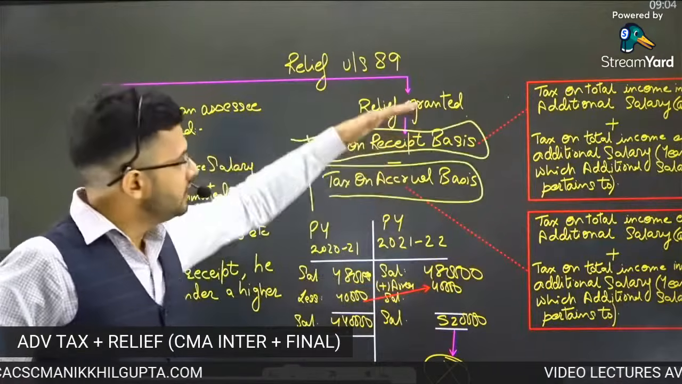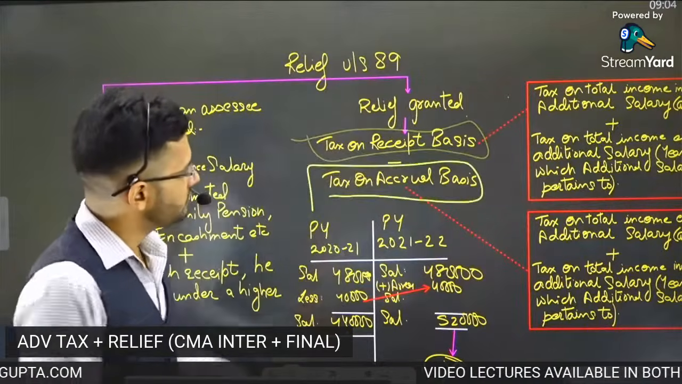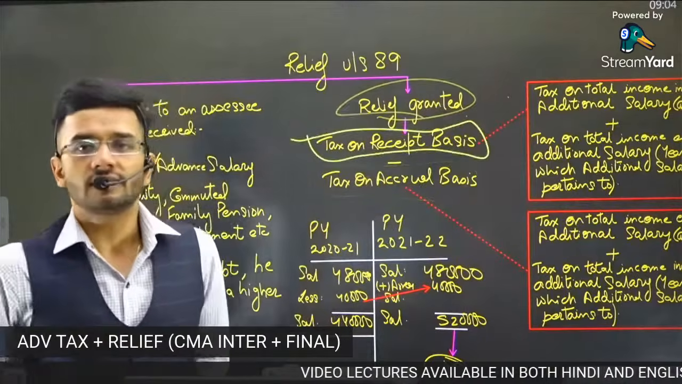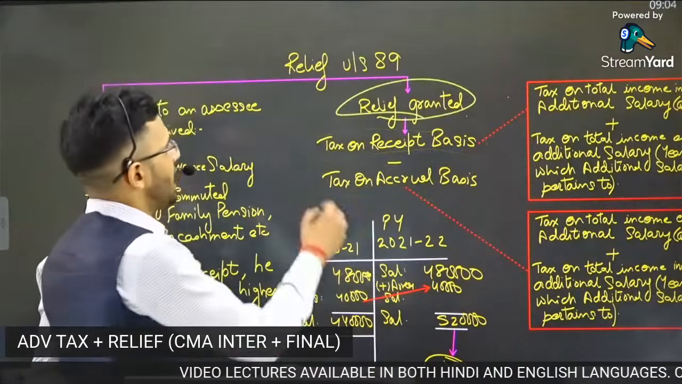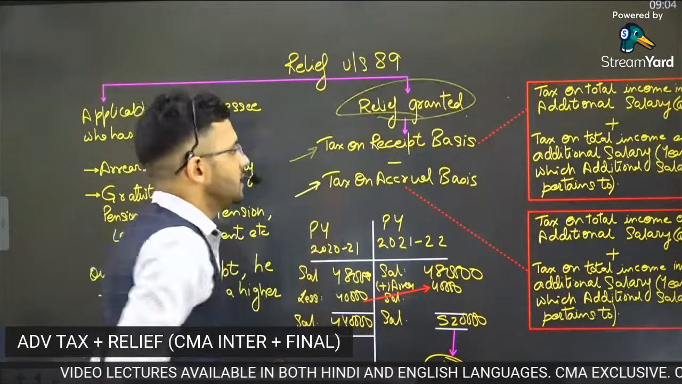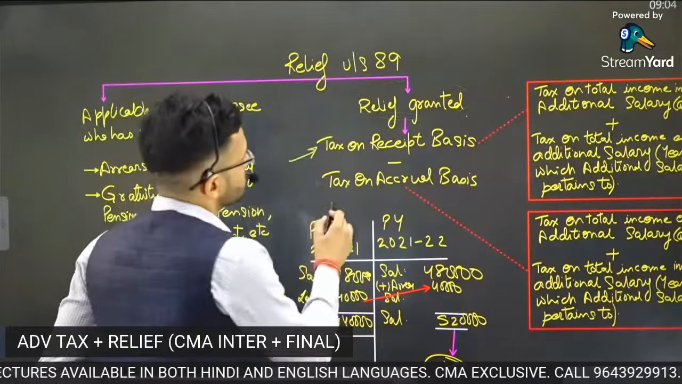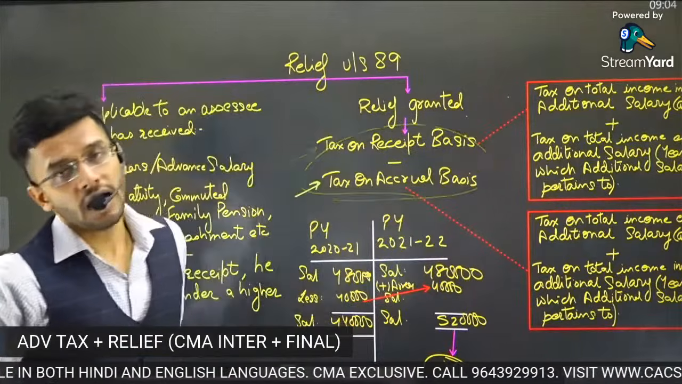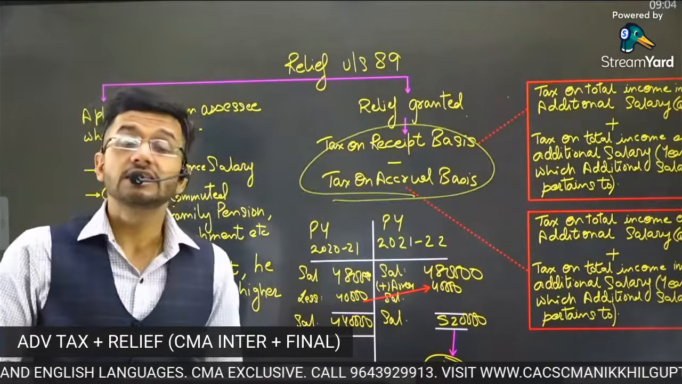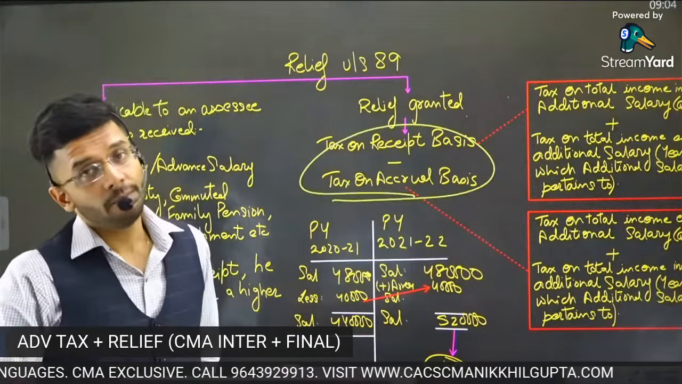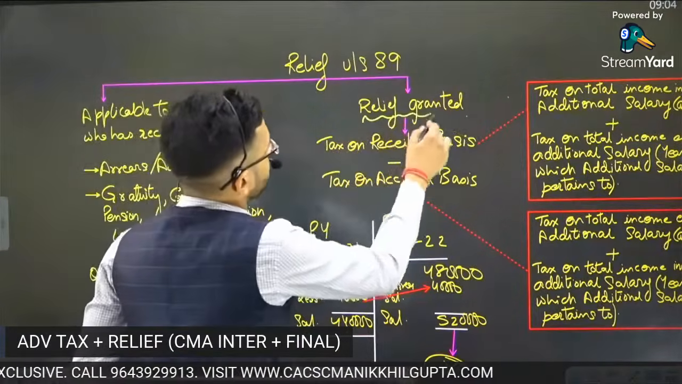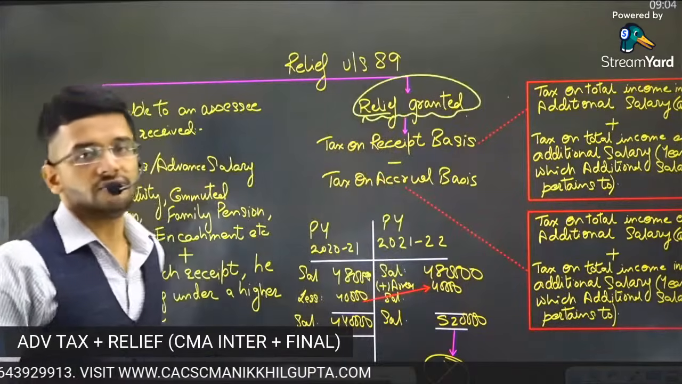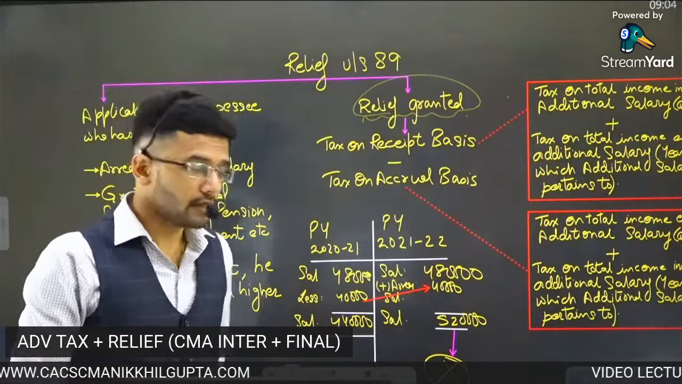Okay, so we'll subtract both of them, and whatever is the differential will be the relief which is granted to the assessee. So tax on receipt basis minus tax on accrual basis, that is the relief which has to be granted to the assessee, and that is how relief under Section 89 will be computed.